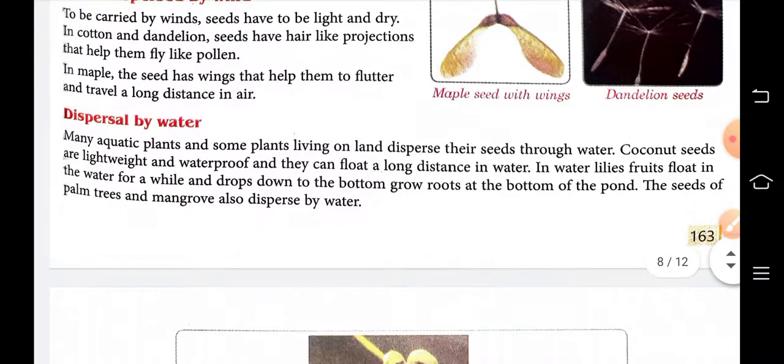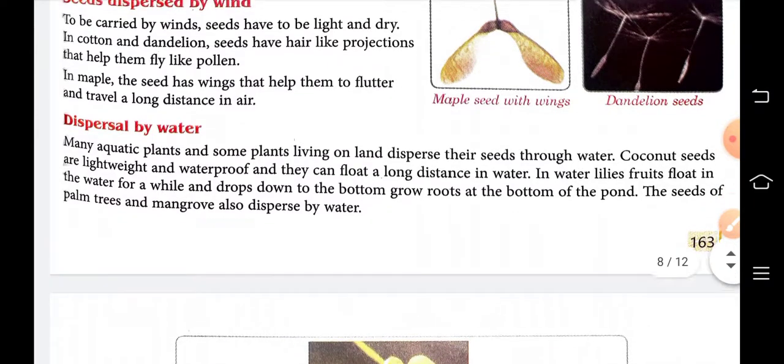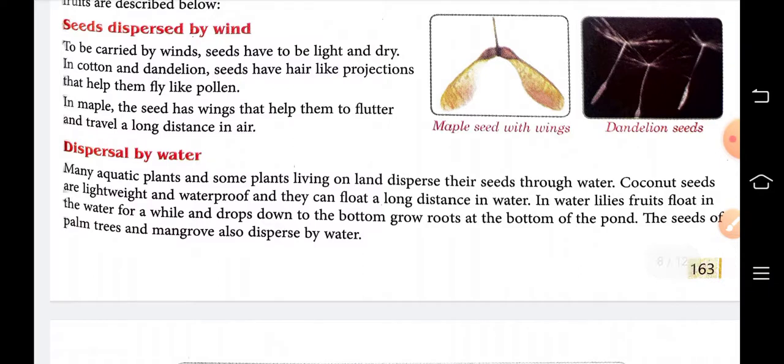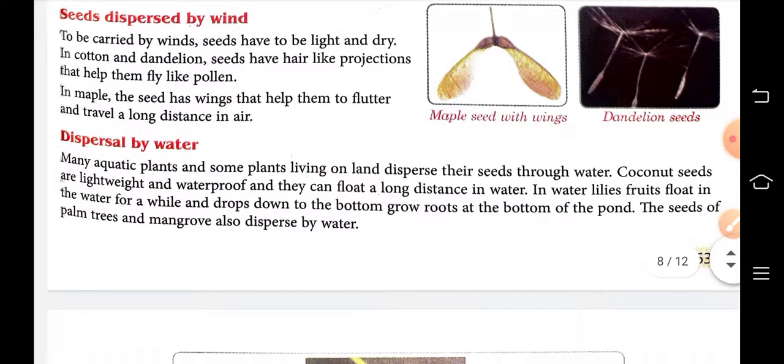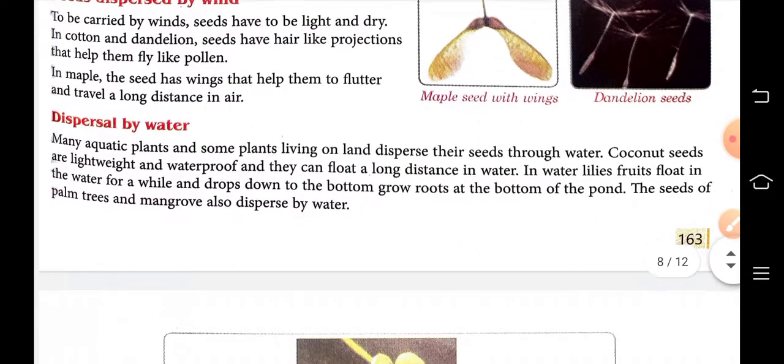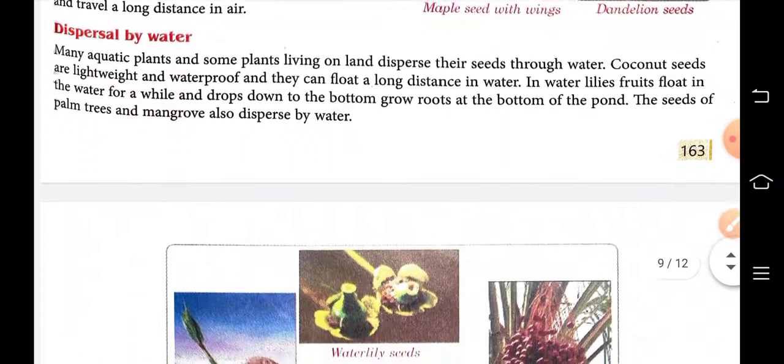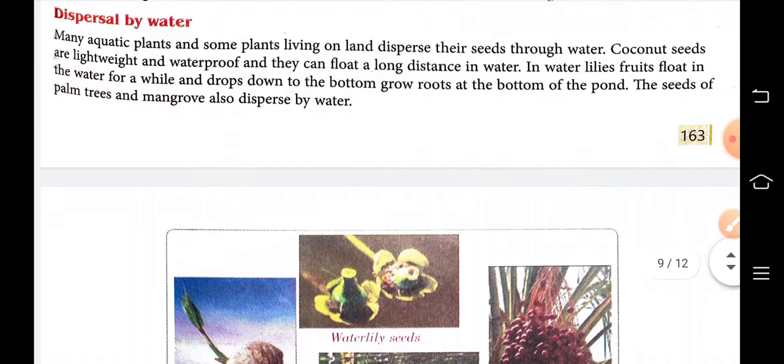If it is carried by the wind, then it should be light and dry, and the examples are cotton and dandelion. This has hair-like projections, so it is very light and it can be blown away by the wind. Second, dispersal by water. Many aquatic plants and some plants which live near water bodies, the seeds disperse there with the help of water.